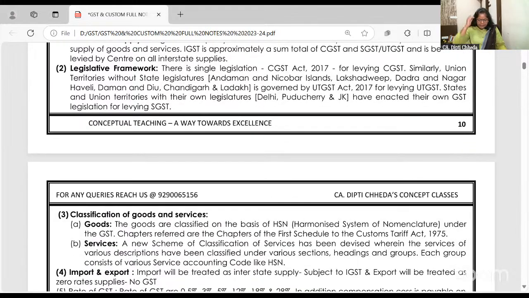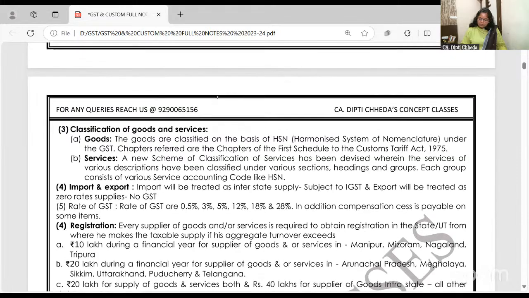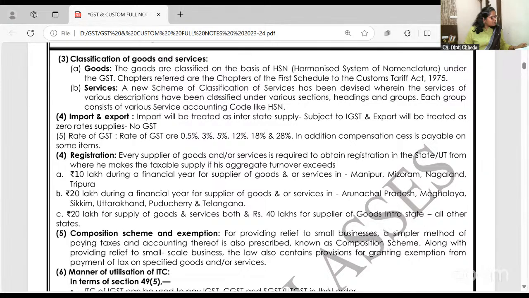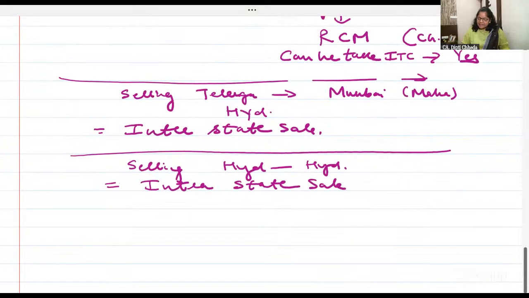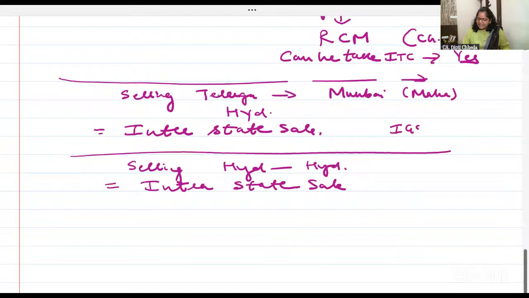Dual model I will take up now. For taking the dual model, we'll have to go to the notebook. If it is interstate sale, IGST is charged. What is IGST?